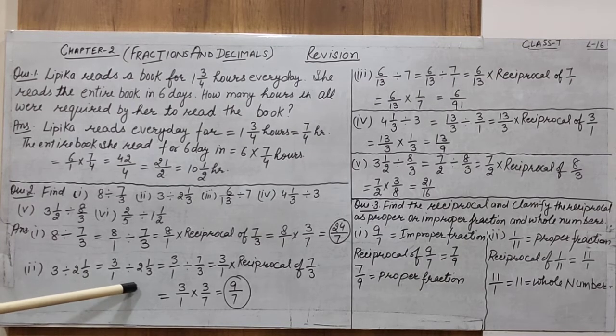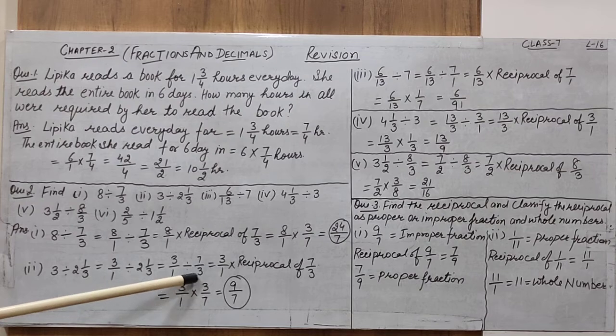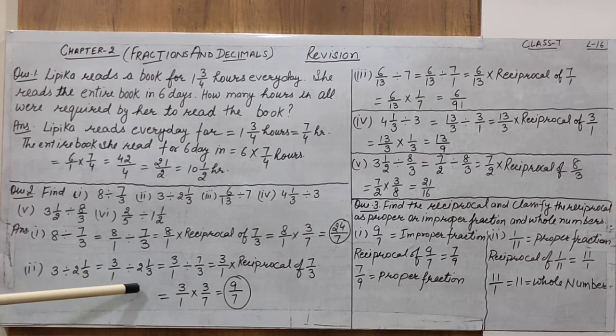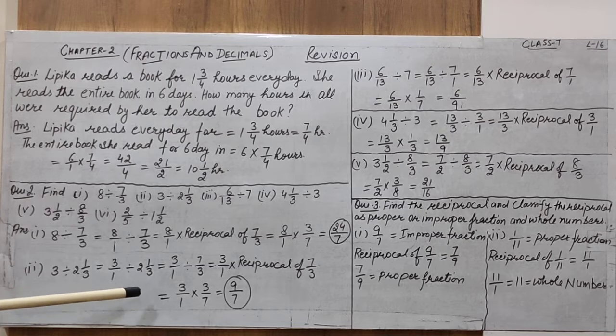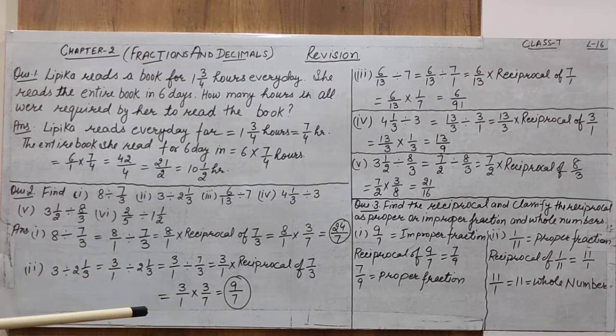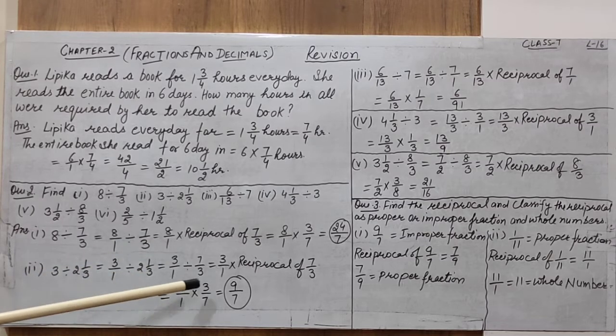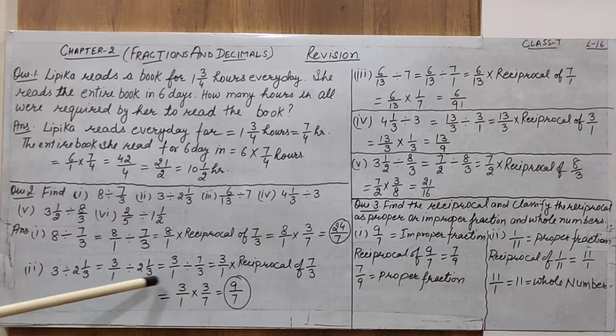Now 3 by 1 is divided by 2 is to 1 by 3. They cannot be divided directly. What we have to do is change the mixed fraction into an improper fraction again. Now how can we change the mixed fraction? Multiply the denominator with the whole part, that is 3 multiplied by 2 gives us 6, plus the numerator, that is 1, which gives 7. So instead of 2 is to 1 by 3, we get 7 by 3. This is the only question.